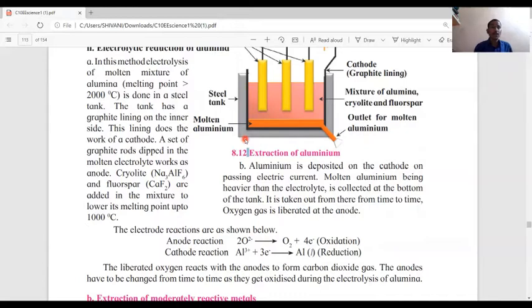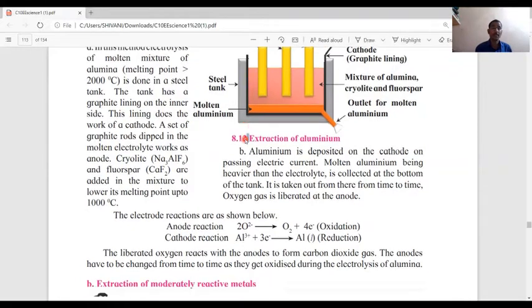Cryolite and fluorspar are added in the mixture to lower its melting point up to 1000 degrees Celsius. Cryolite as well as fluorspar are added in the mixture of alumina. Due to these two chemicals, the melting point of alumina is lowered up to 1000 degrees Celsius.